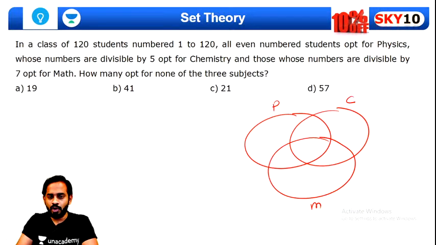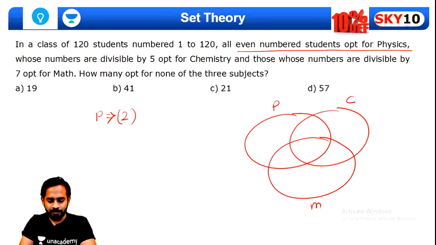So what they said, all even numbered students opt for physics. Okay, so for physics we need to take all the multiples of 2. Okay, you want some time. Okay, fine. So I'll do one thing, I'll explain it slowly. You also try to solve along with me. For physics we need to take all the multiples of 2.